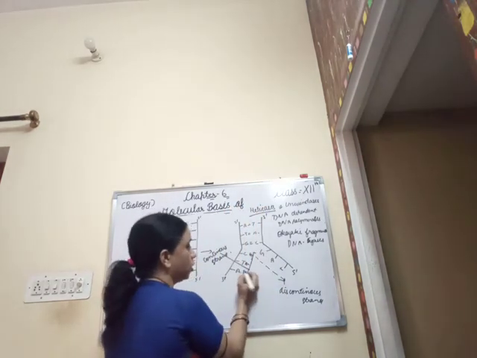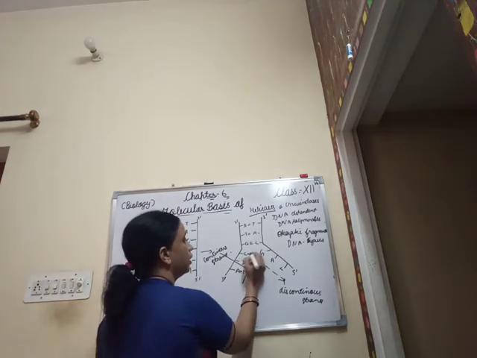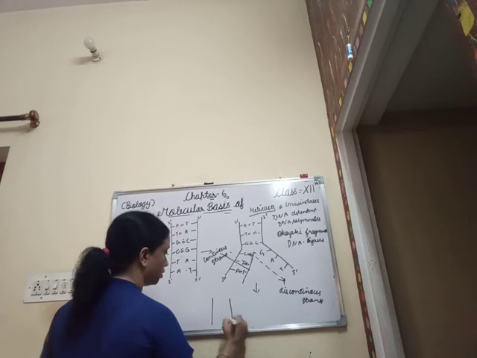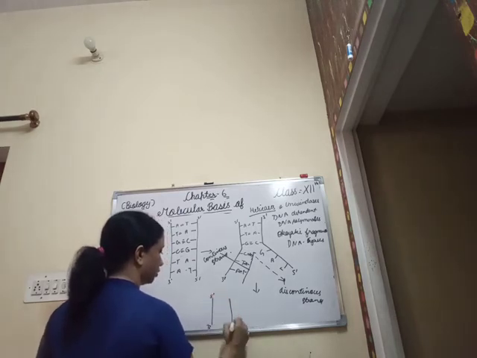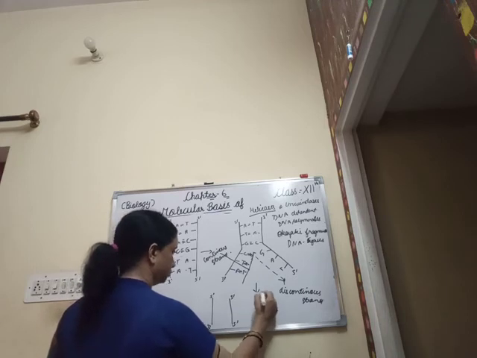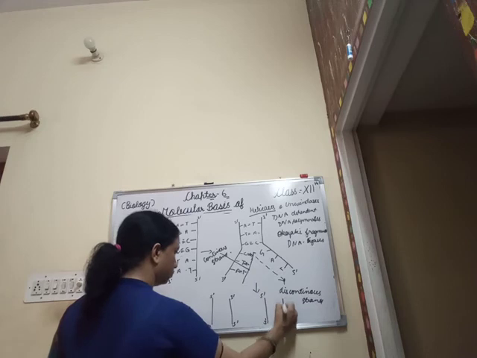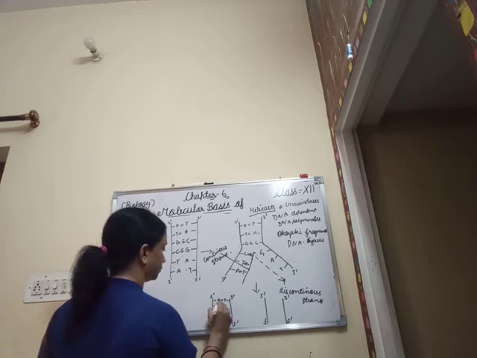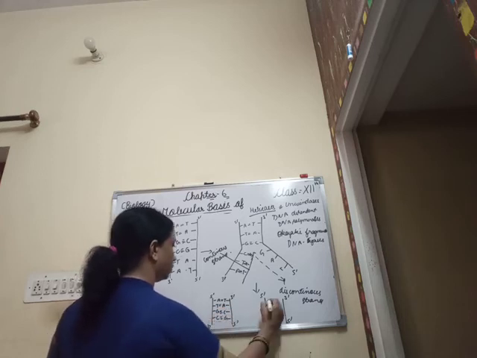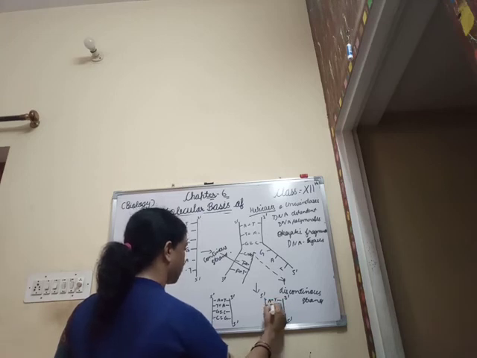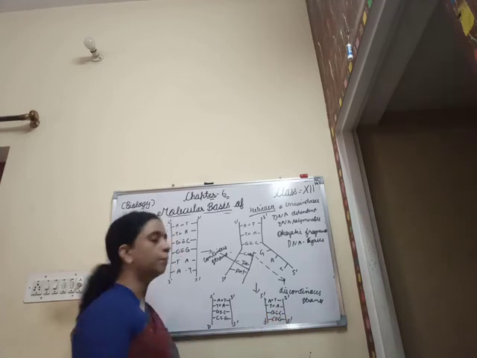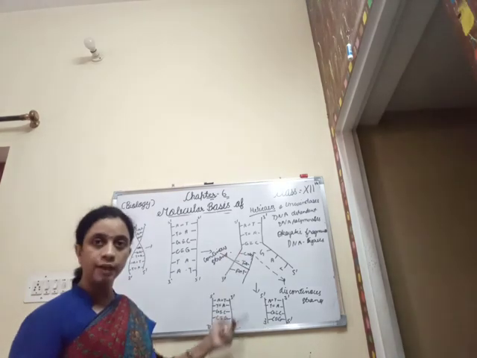After the formation of the polynucleotide chain, again the hydrogen bonds appear between the nitrogenous bases, and we see that complete new DNA molecules have been obtained from a single DNA molecule.